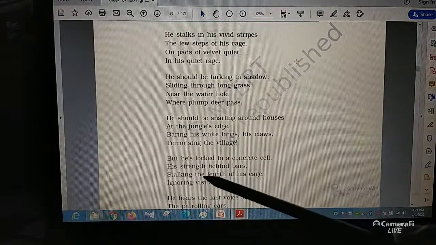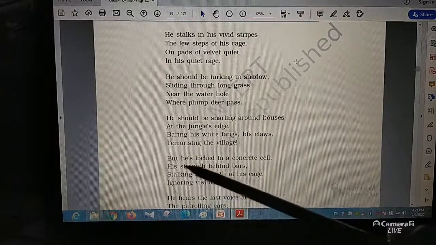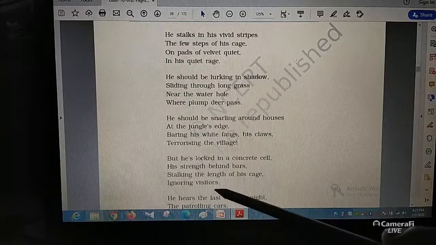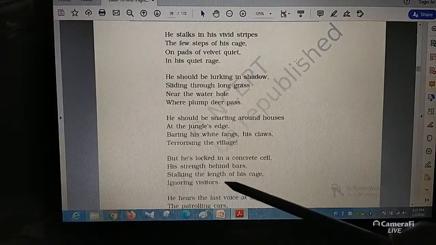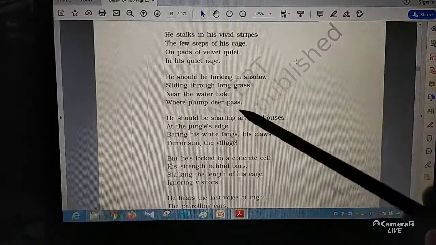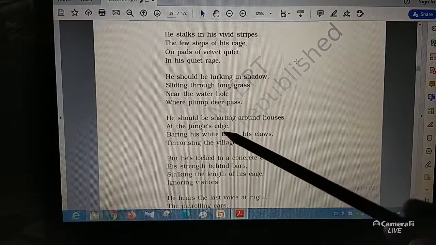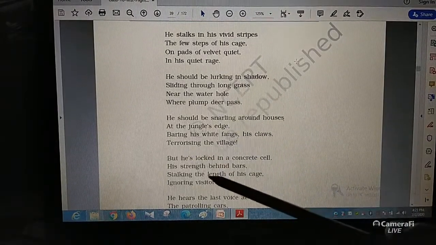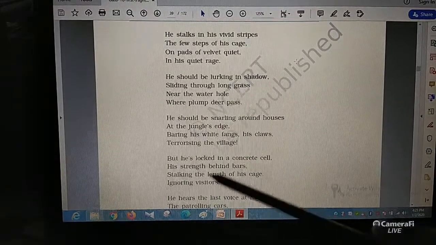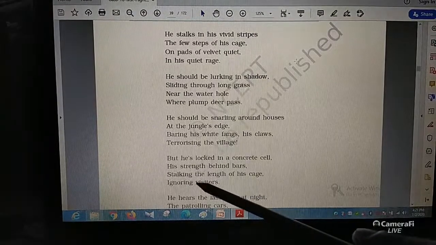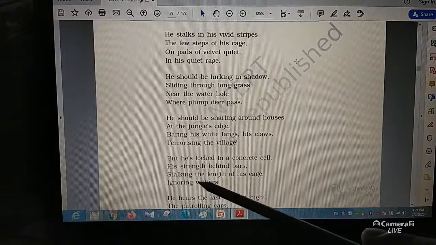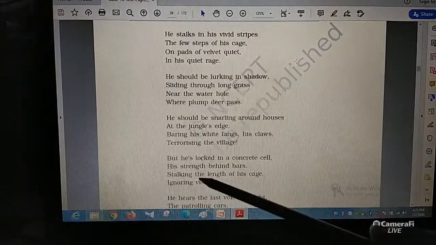So the concrete cell, the tiger's strength is behind the bars. The tiger is walking the length of his cage and ignoring visitors. Now if you are in the war field, if you are an athlete, like Leslie Norris's father was an athlete, will he be giving exactly what he is supposed to give as an athlete? Definitely not. He will not give his 100%. The tiger is expected to show his strength, to show his courage, to growl as he is supposed to do, but he is not doing anything.